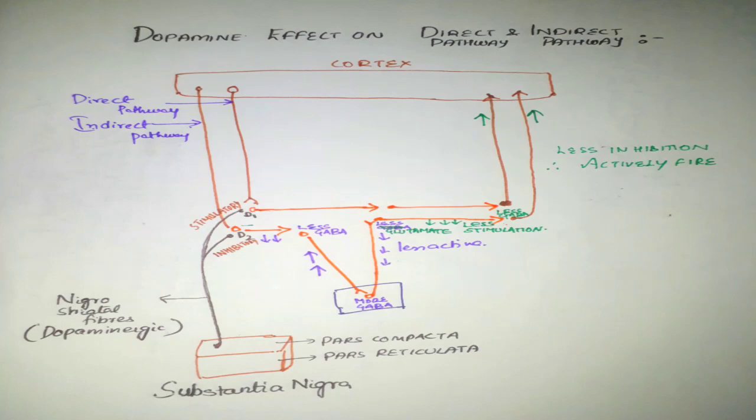As these are activated and as these are GABAergic, they release more GABA onto the successive neurons at the subthalamic region.